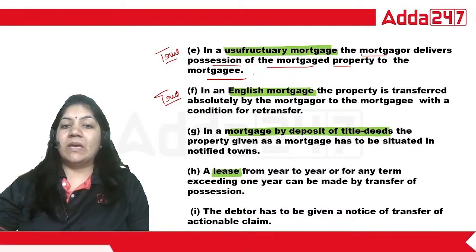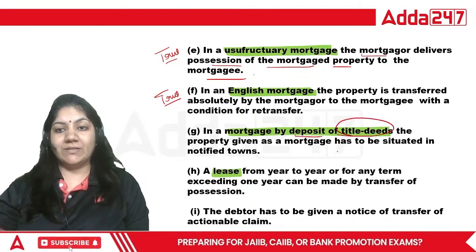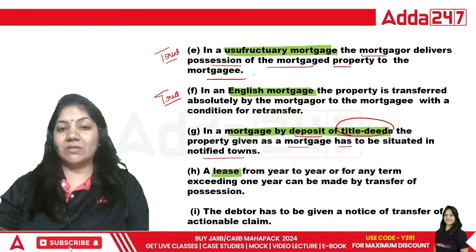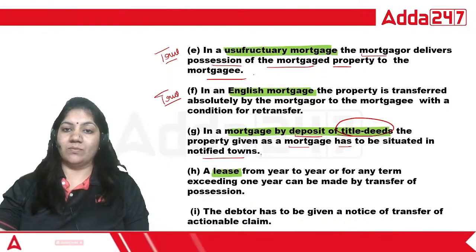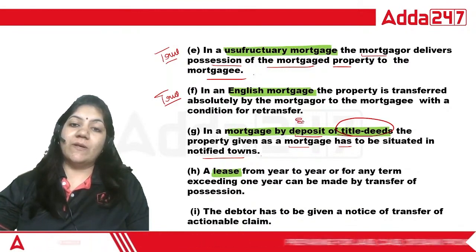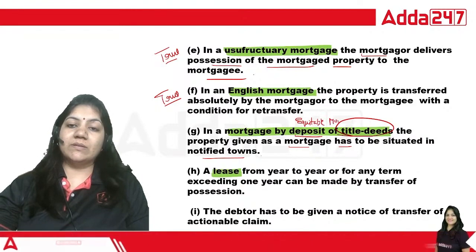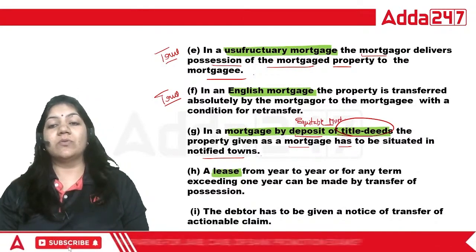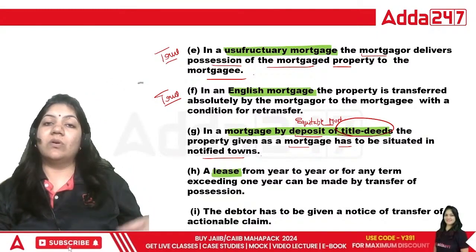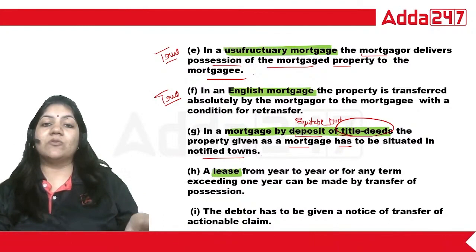Done. In the mortgage by deposit of title deed, the property given as mortgage has to be situated in the notified town. First of all, this type of mortgage is very important. This is called equitable mortgage. In the equitable mortgage, this type of mortgage always happens in the notified area, or you can say the metropolitan areas.